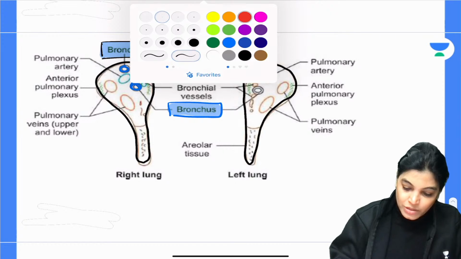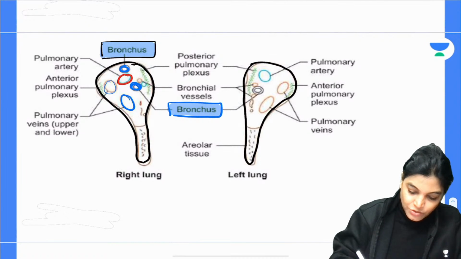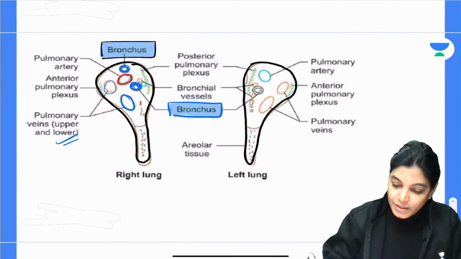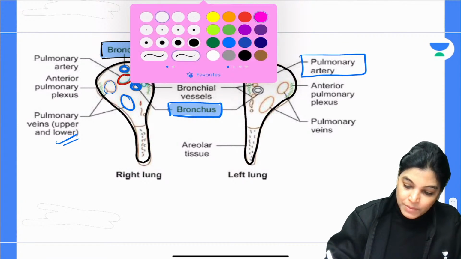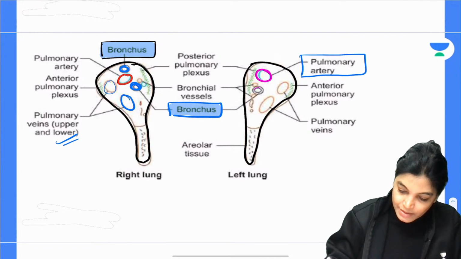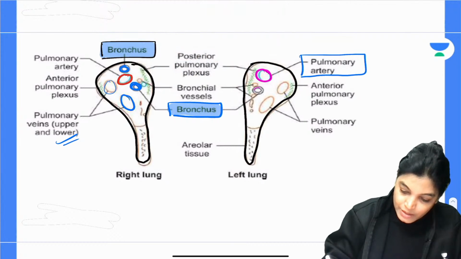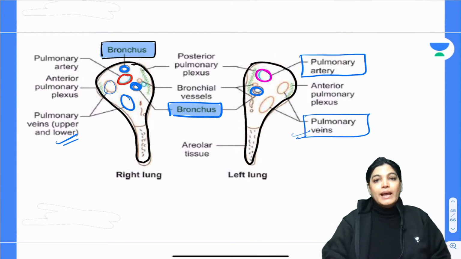In between, the structure which is seen here is the pulmonary artery, and lower down we have the pulmonary vein, actually the inferior pulmonary vein. The structure at the very top is the pulmonary artery, then the bronchus, and then the pulmonary veins. Don't worry, I will write this also.